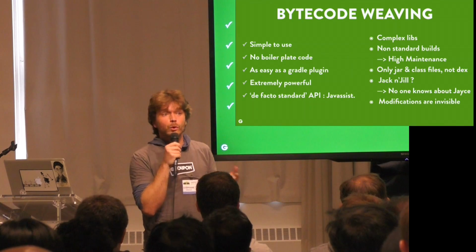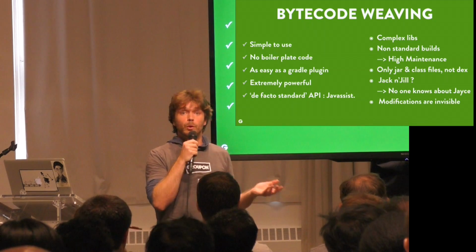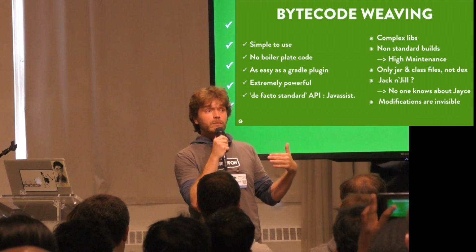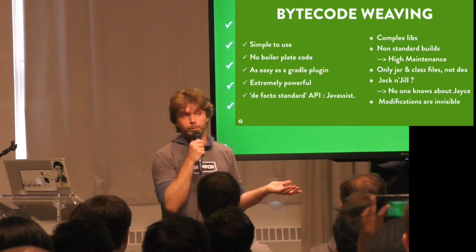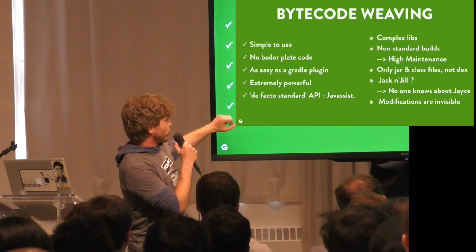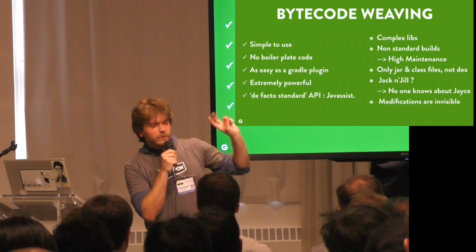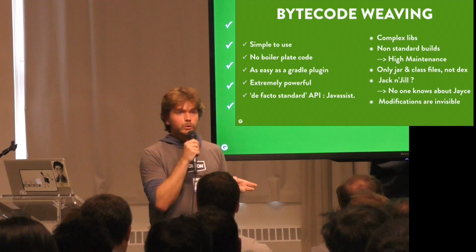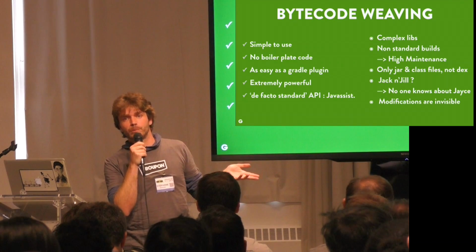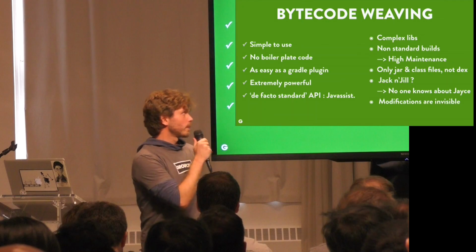At the bytecode level, no one is going to prevent you from doing so. The Java compiler for sure is going to forbid that, but when you are at the bytecode level, there is no help. You are on your own, basically. So you can do whatever you want. It's extremely powerful. And there is also kind of a standard in Java to manipulate bytecode, which is called Javassist, and we could reuse that to perform manipulations of bytecode also for Android.